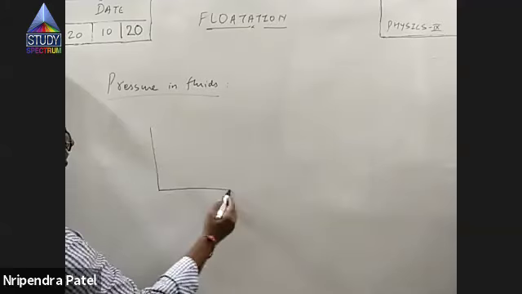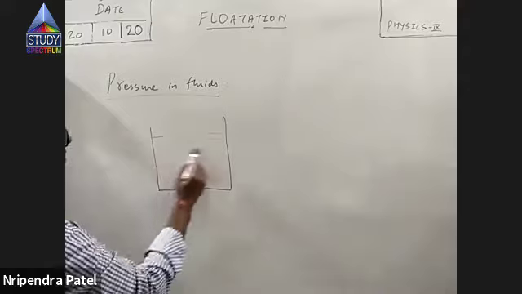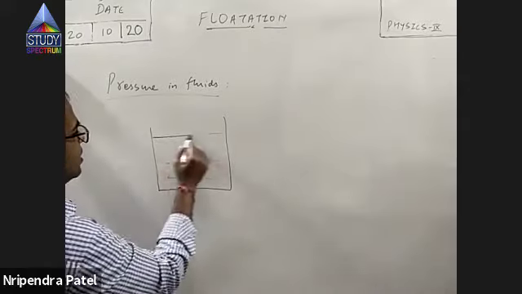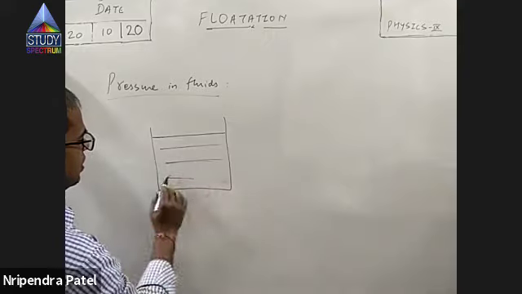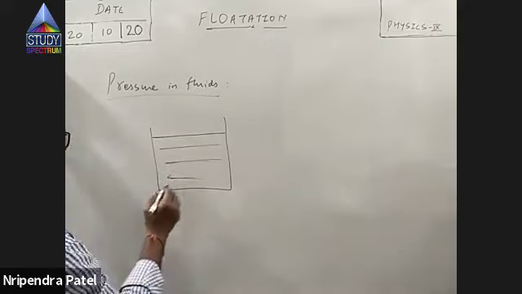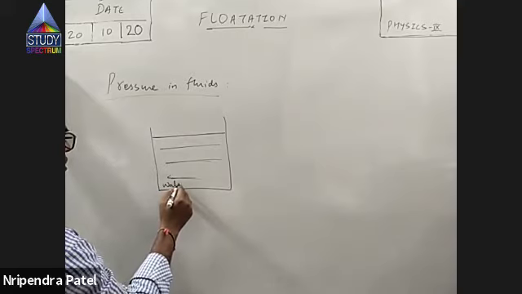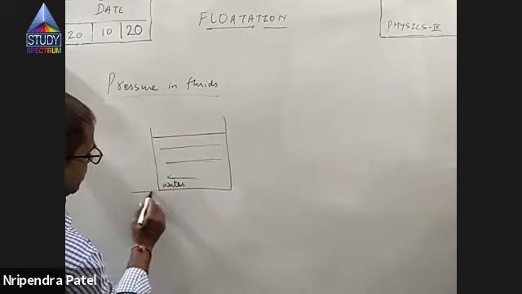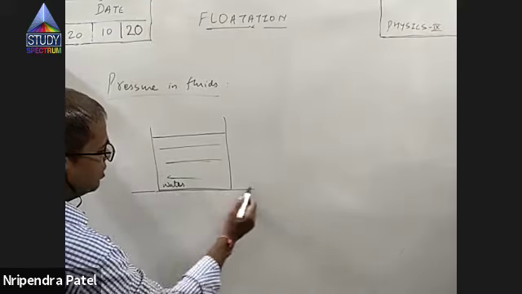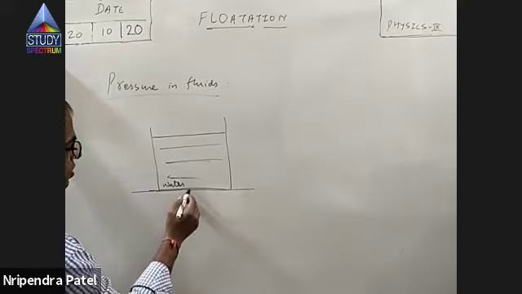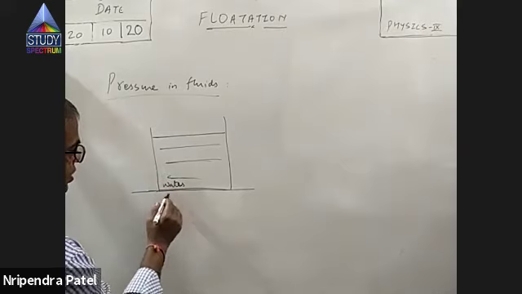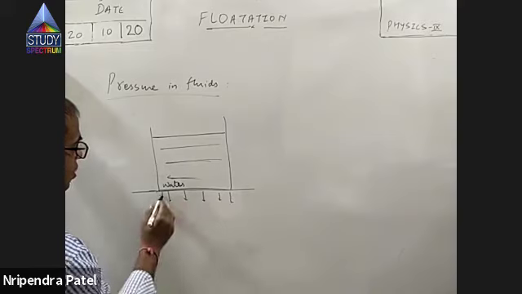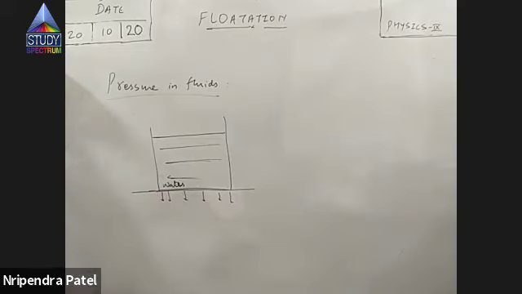Now, suppose there is a tank. This is a section, the front of the tank, which has some liquid in it. Let us say water is stored in it. Now, we have already solved problems where we have measured pressure exerted by the bottom of the tank on the ground.